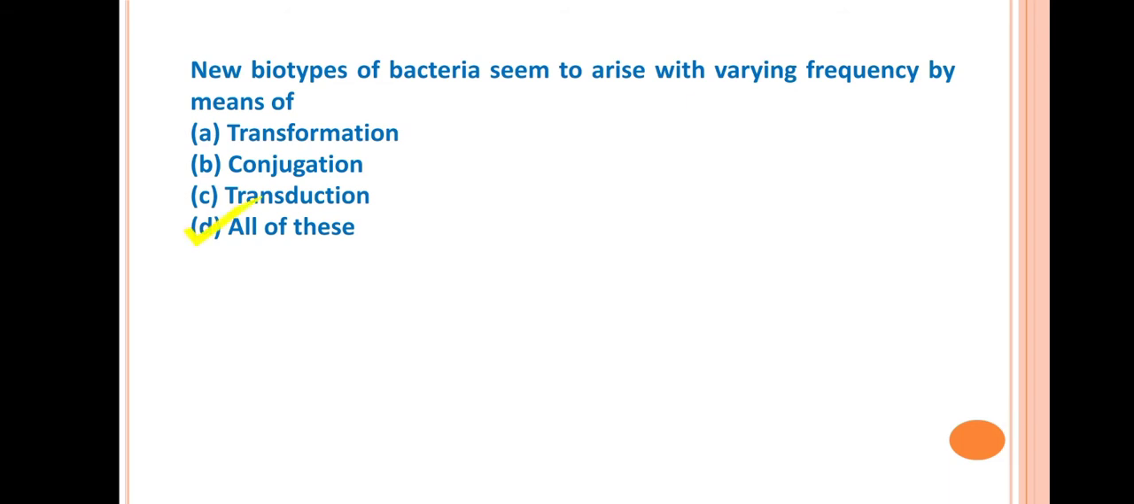Okay. Next question: new biotypes of bacteria seem to arise with varying frequency by means of? So the answer is D, all of these, that is transformation, conjugation and transduction. So these are the methods by which new biotypes or variation amongst the bacteria can arise.